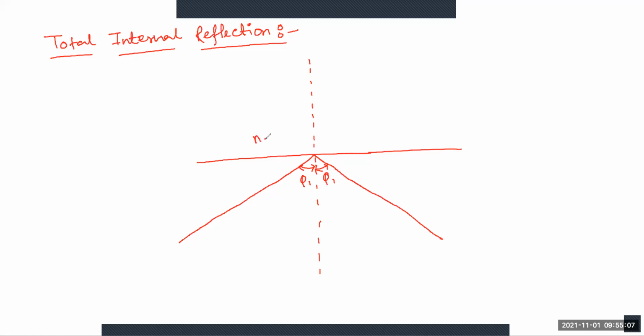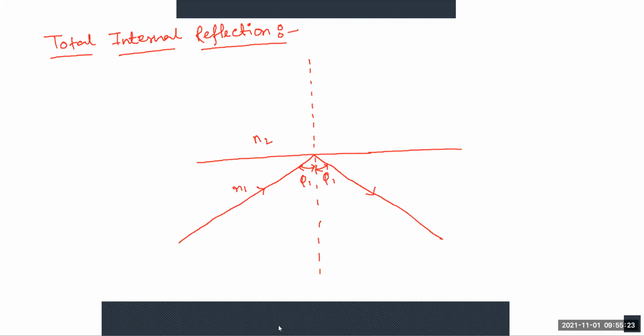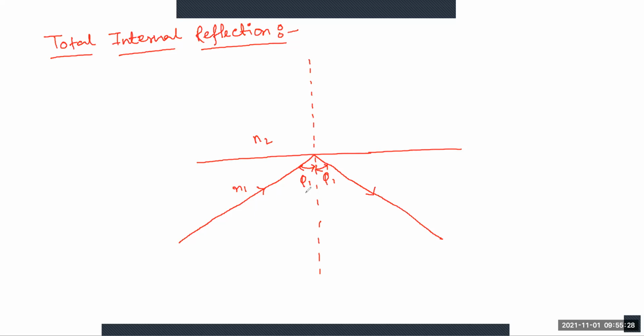And this is n2, this is n1. Just a few minutes ago, you saw the figure for refraction and reflection.